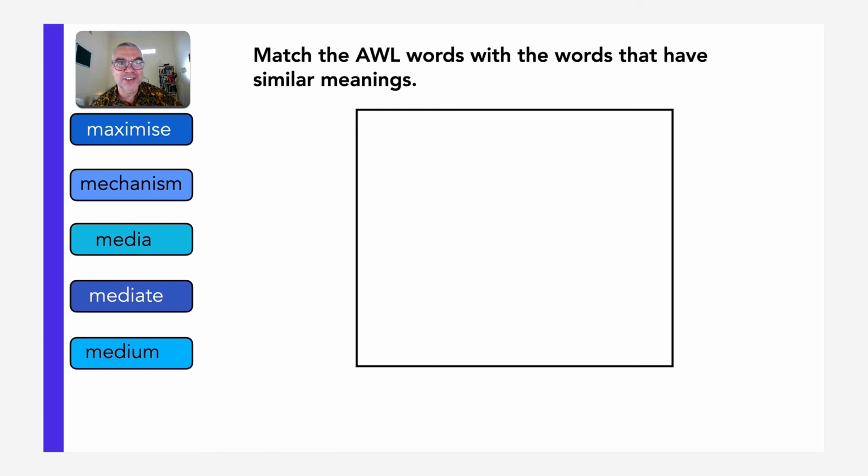This practice exercise just needs a little bit less reading. You simply have to choose the group of words that have a similar meaning.